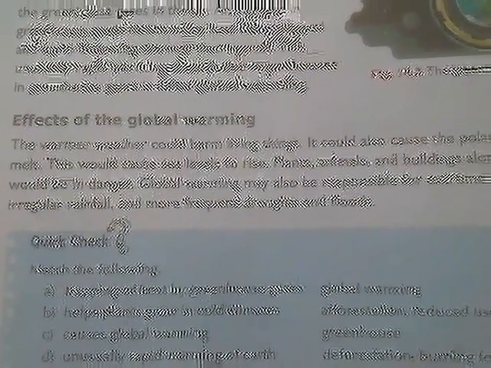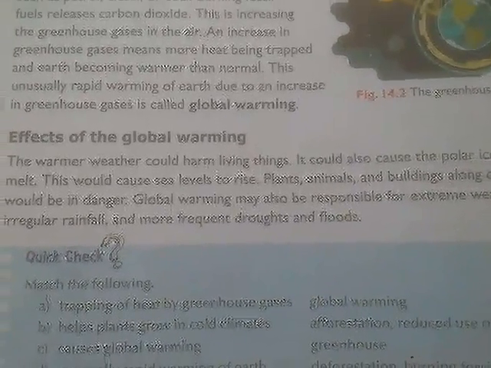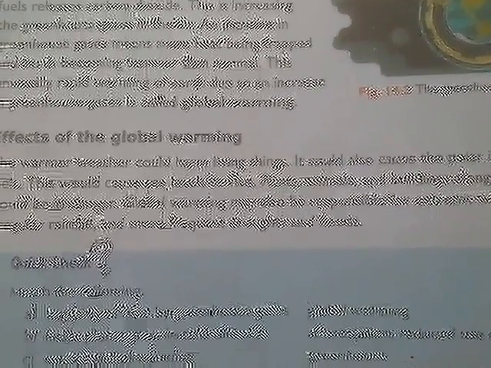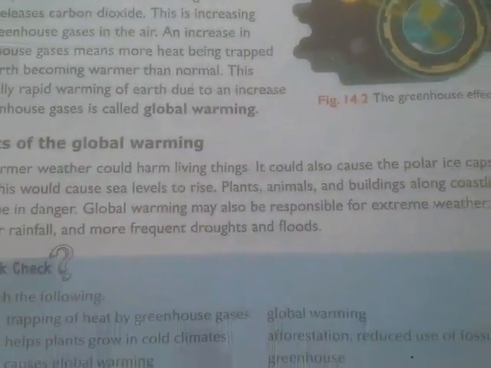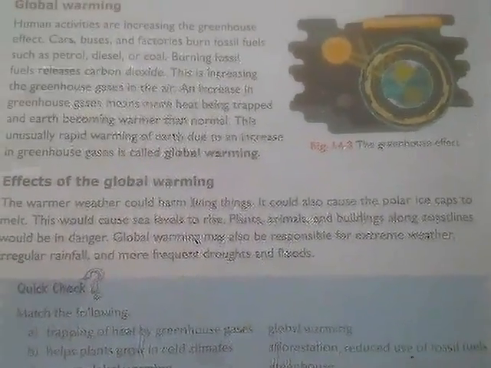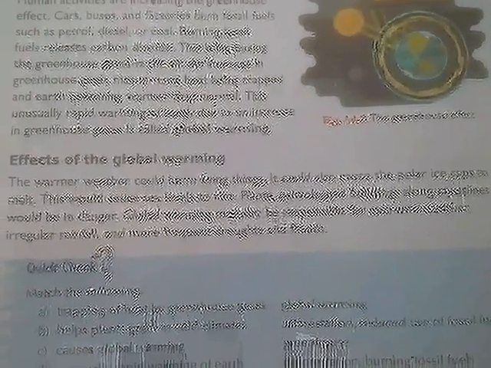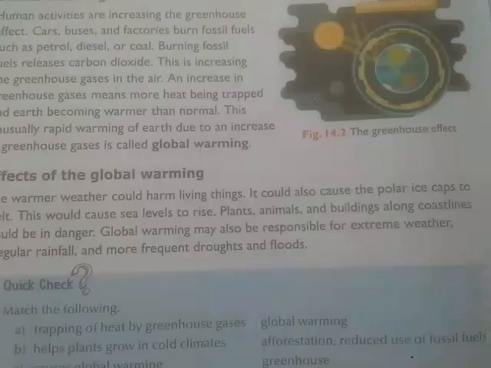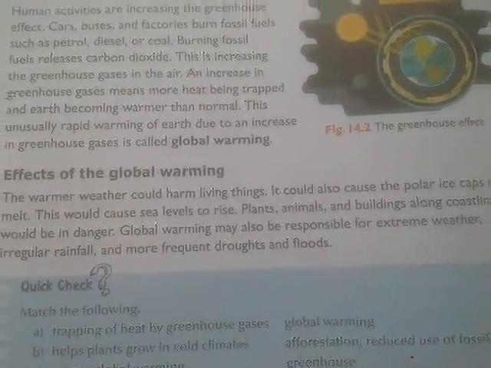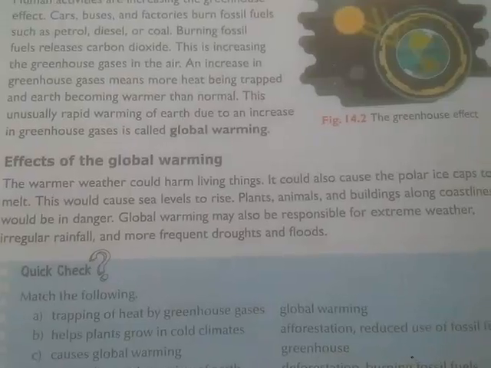Now we will see what will happen because of global warming. Okay. Because of global warming, the polar ice caps, that means in the polar region of the earth, as you can see here in the diagram, those are made out of white lines. The polar regions are usually very cold, and they have polar ice caps out there. Because of global warming, those polar ice caps will subsequently melt, and because of that, the water level of the earth increases, and that's the reason why some coastal areas will be submerged. Areas which are very close to the seas will get submerged. And not only that, because of global warming, seasonal changes